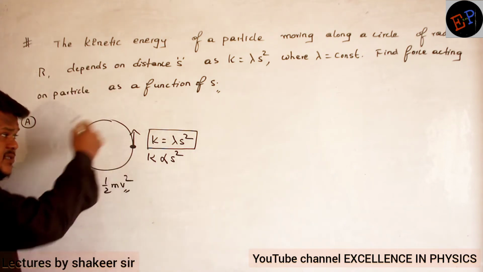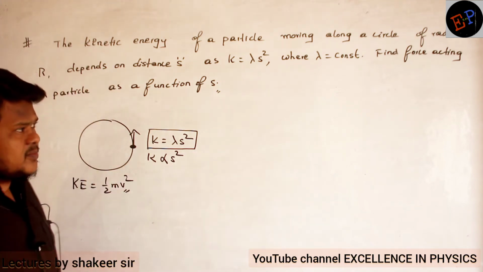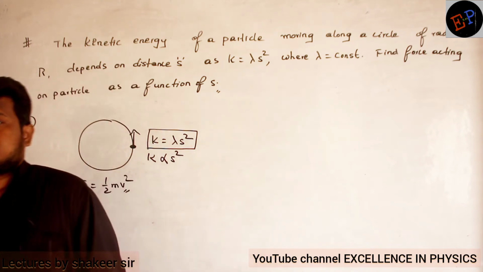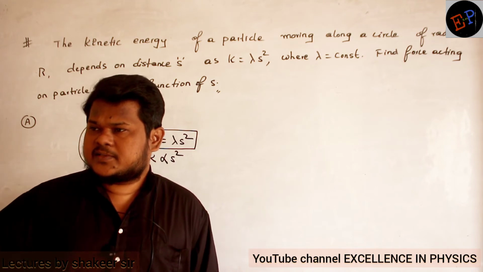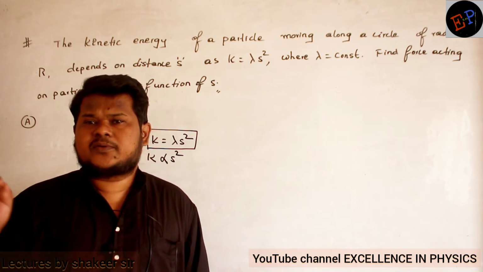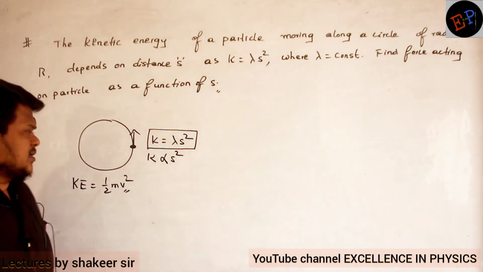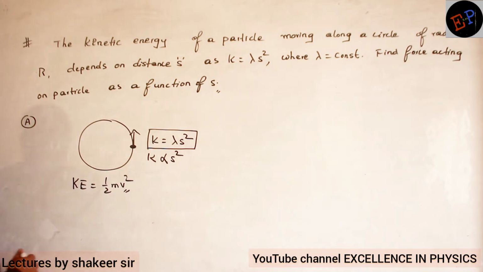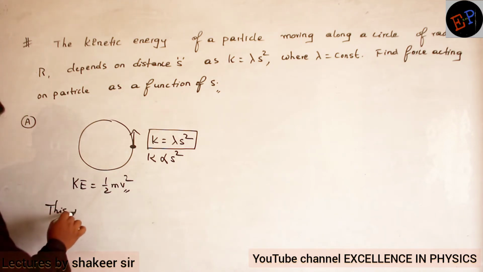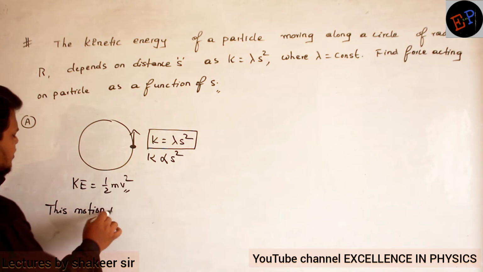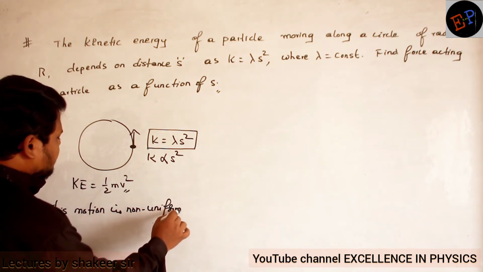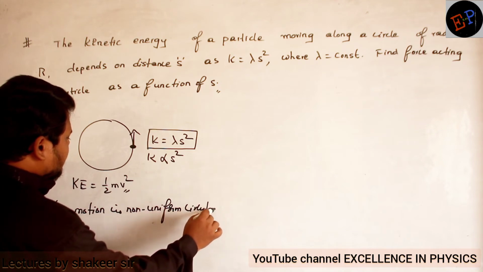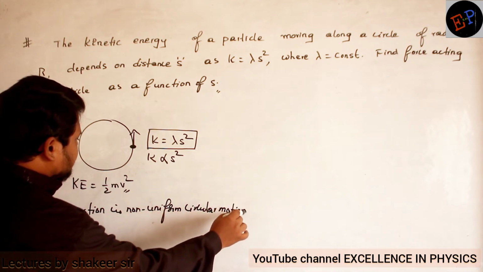If the velocity is increasing, is it uniform or non-uniform circular motion? Definitely non-uniform circular motion. When the velocity of the particle increases, it belongs to non-uniform circular motion. So one point I can say is this motion is non-uniform circular motion. Why?